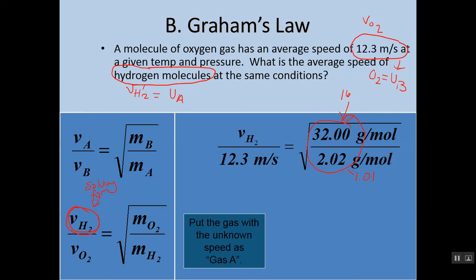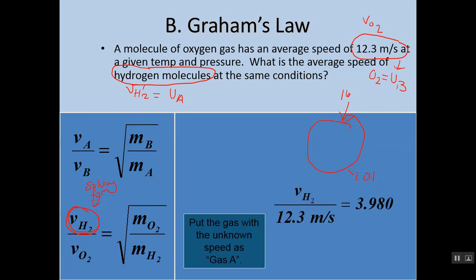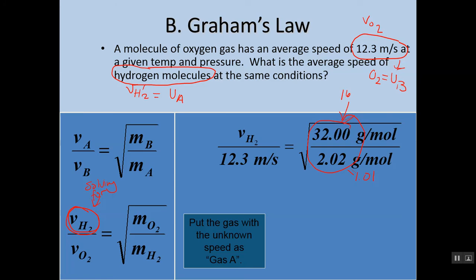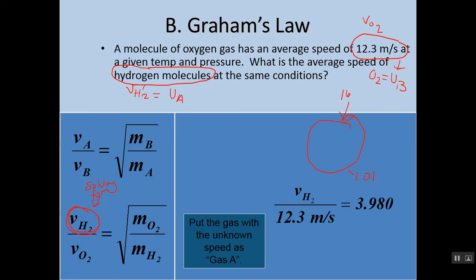All right, now it's just a problem of manipulating our equation, right? Solving for our variable. So we do that. Again, this is what we had. If you need to jot that down, we do that, and this is what we get, right? That V sub H over 12.3 equals 3.98. Again, where'd that come from? That came from the square root of that 32 over that 2.02. So we get 3.98. Now we're just solving for velocity. So what do we get? We just manipulate our equation, right? Now we're getting rid of that 12.3 on the bottom, multiply both sides by 12.3, and we get 49 for the